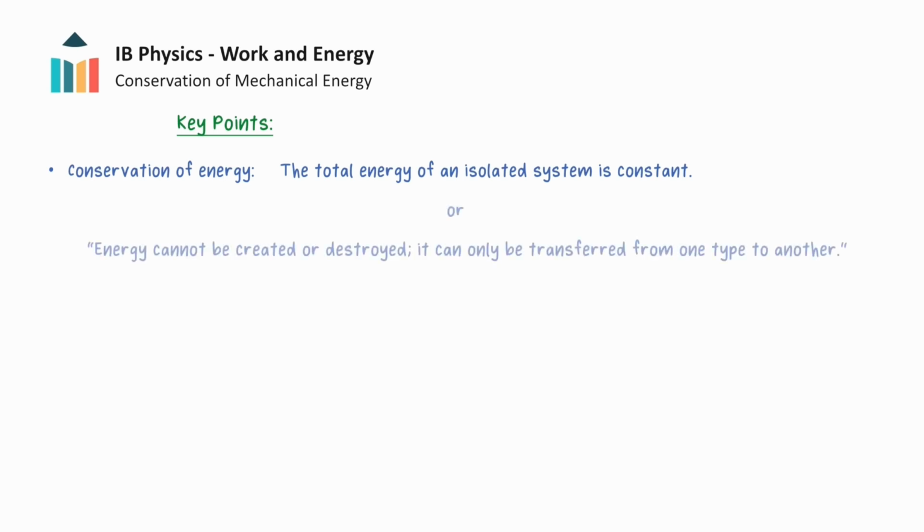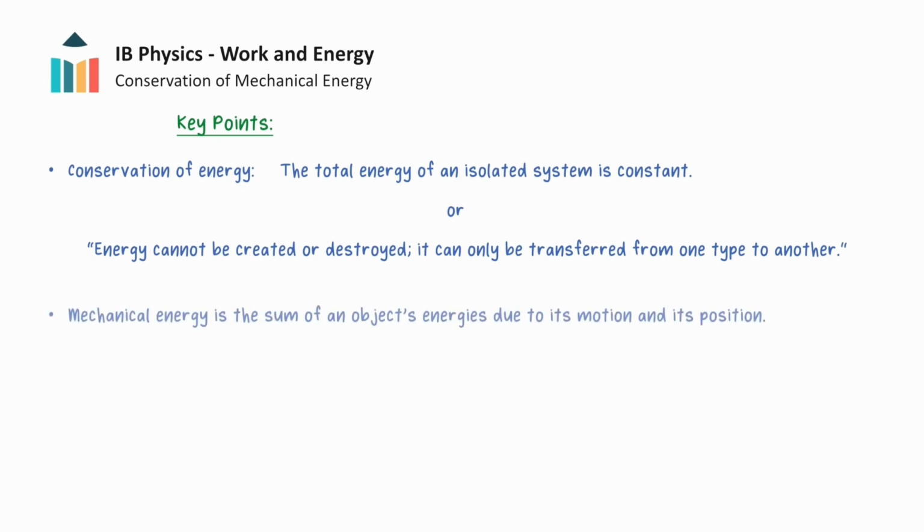We will now provide a final summary of the key understandings from this video. We saw that the principle of the conservation of energy states that the total energy of an isolated system is constant. Alternatively, it can be stated as energy cannot be created or destroyed. It can only be transferred from one type of energy to another.